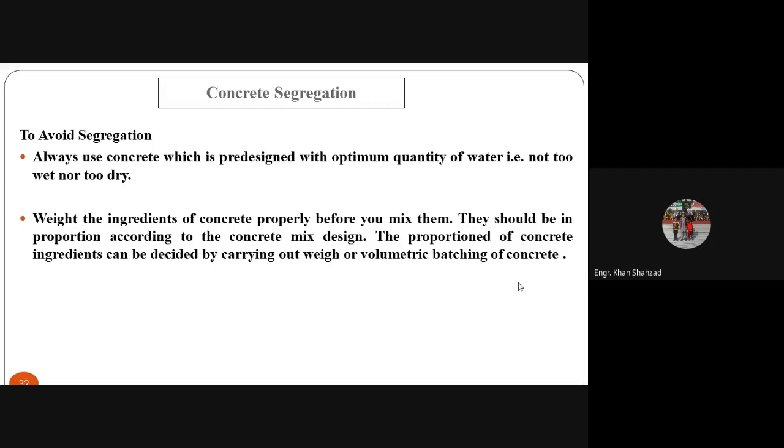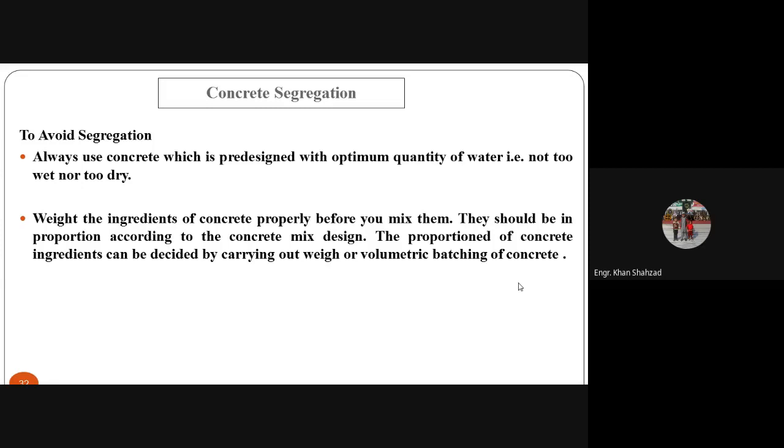Weigh the ingredients of concrete properly before you mix them. You can either use the weight method or the volume method, whichever method you are using. But you have to weigh the ingredients properly, and also find the volume of the ingredients properly before you mix them. They should be in proportion according to the concrete mix design.